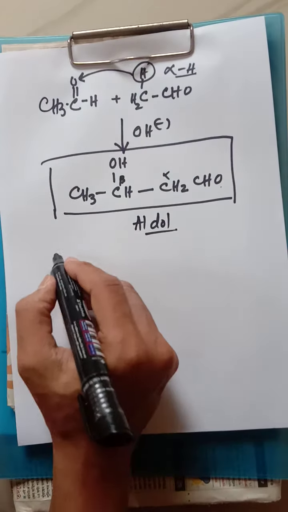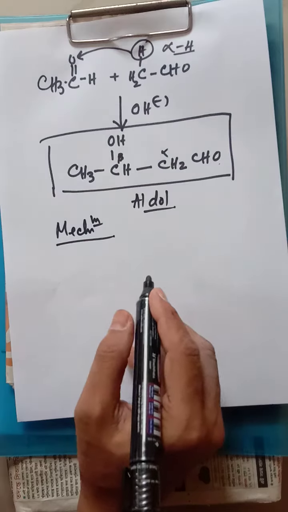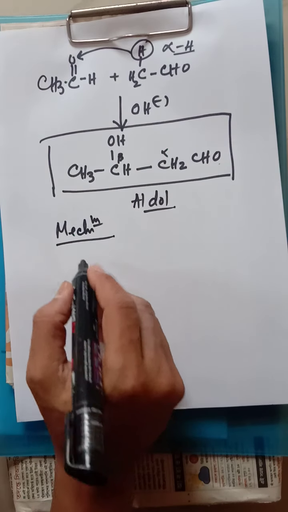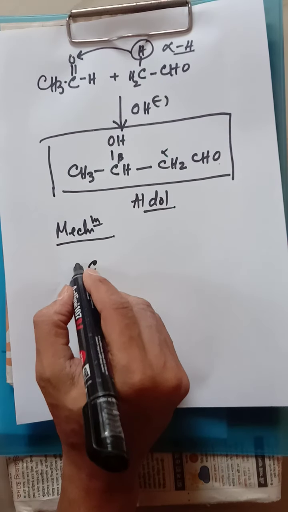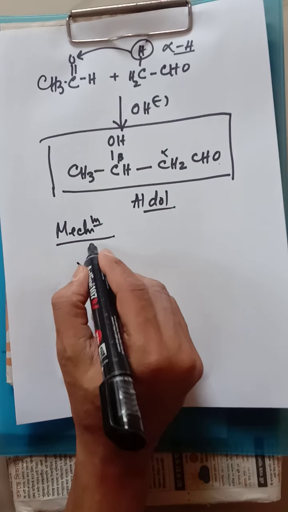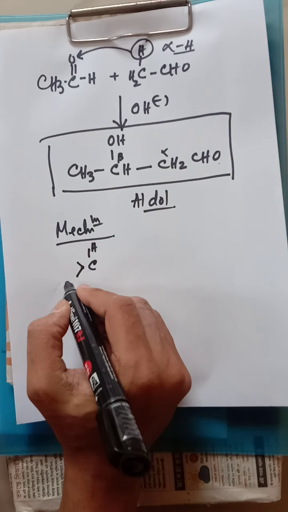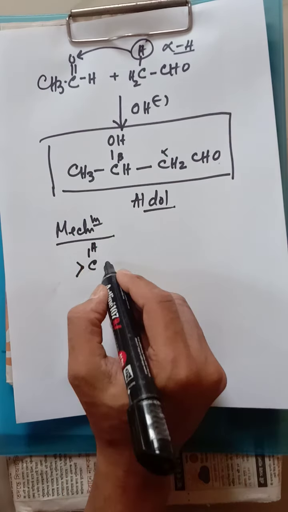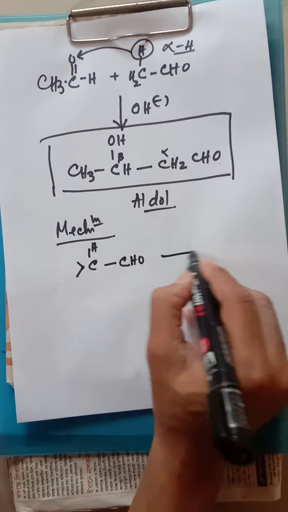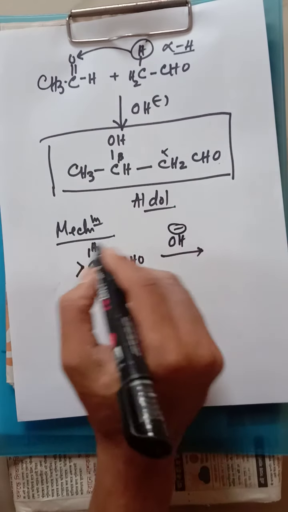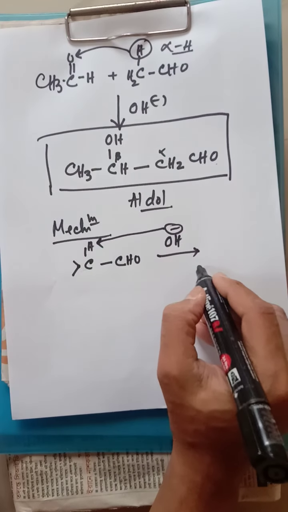Now we are going to discuss the mechanism. How is the reaction going on? Again I am telling you, alpha hydrogen is required very much. So first of all, I am giving the general one. One alpha hydrogen I have taken; the other two positions may be occupied by other carbon or hydrogen, but one alpha hydrogen must be there. Say I have taken an aldehyde, CHO. As it is an alkaline medium, the base will catch the alpha hydrogen, producing what?